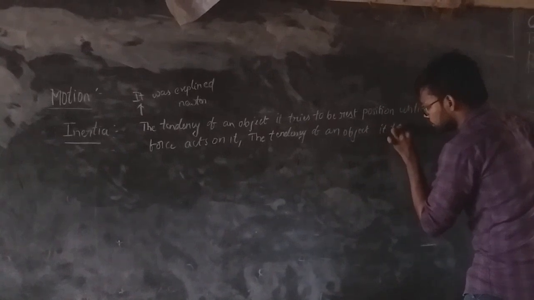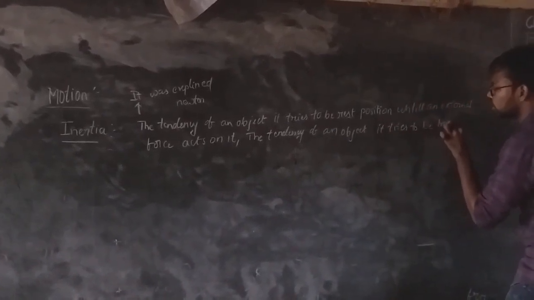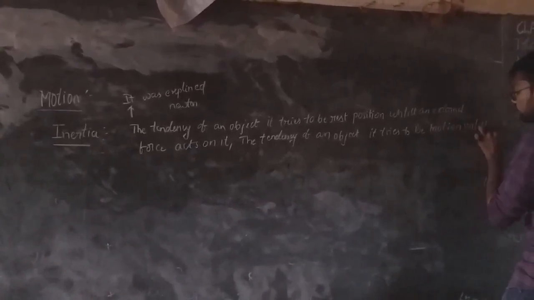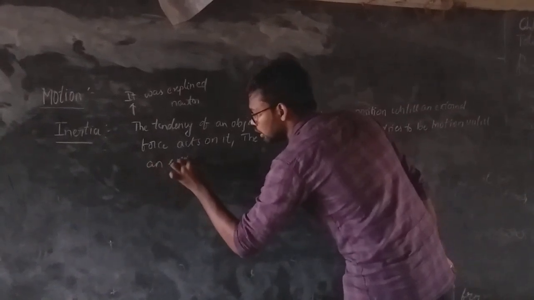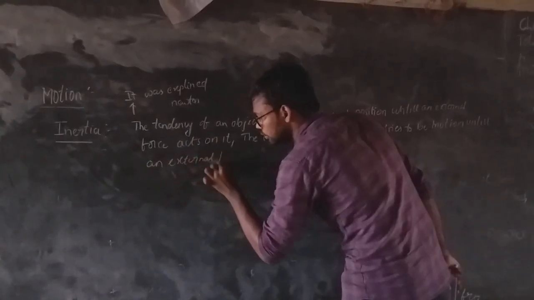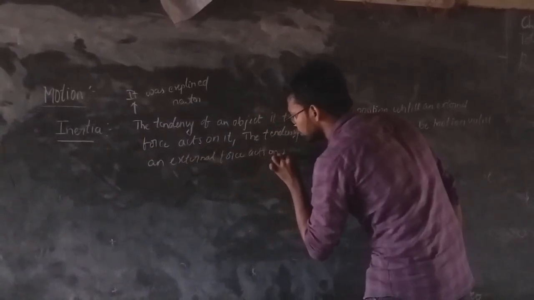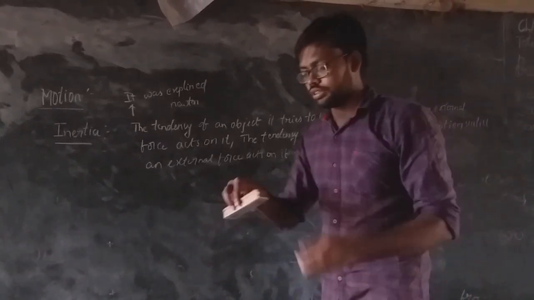The tendency of an object is to try to be in motion until an external force acts on it. For this, I will give some examples.